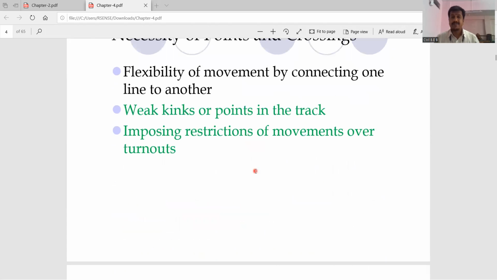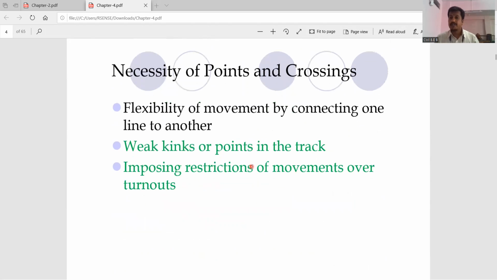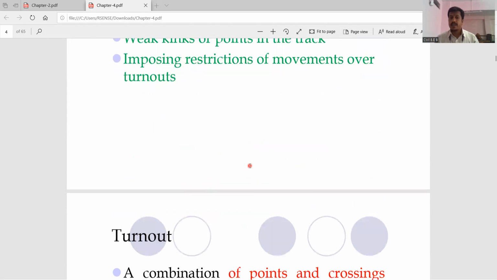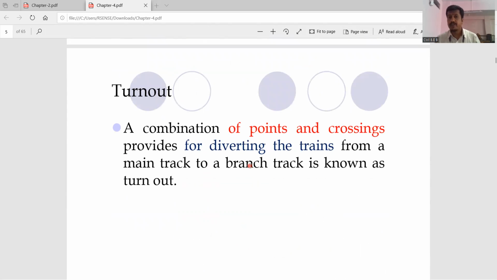So what is the necessity of the points and crossings? First, the flexibility of movement by connecting one line to another. Second, weak kinks or the points in the track and imposing restrictions on the movement, or the turnouts. Okay, let us take the first point. What are turnouts? A combination of points and crossings provides for diverting the train from the main track to the branch track. We call it the turnout.